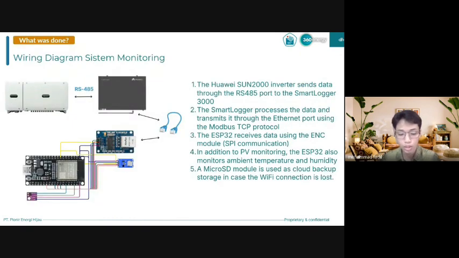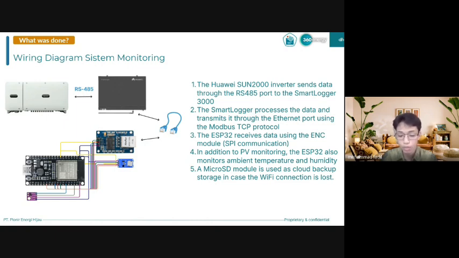Okay, this slide shows the wiring diagram of our monitoring system. The Huawei SUN2000 inverter sends the data through the RS485 communication port to the Smart Logger 3000. After that, the Smart Logger processes the data and sends it through Ethernet using the Modbus TCP protocol. The ESP32 receives the data through the ENC Ethernet module via SPI communication.